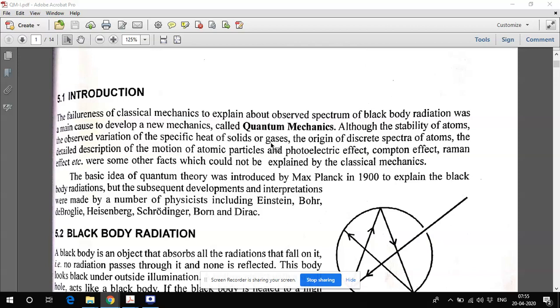So quantum mechanics was born when classical mechanics, the initial mechanics which you know, Newton's laws, etc., were useful up to this point.